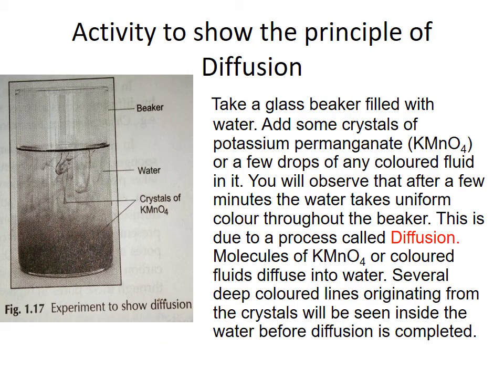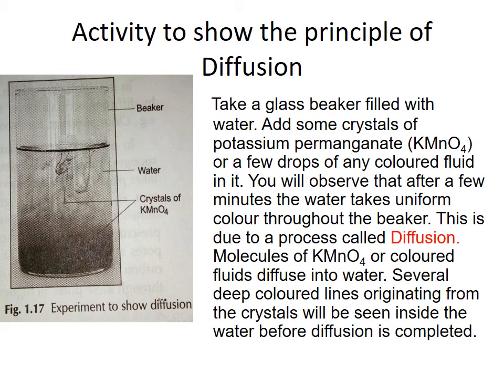Let us see one activity to prove the principle of diffusion, how it can be diffused. Take a glass beaker with water. We know that water is colorless. Add some crystals of potassium permanganate, KMnO4, or a few drops of any colored fluid.